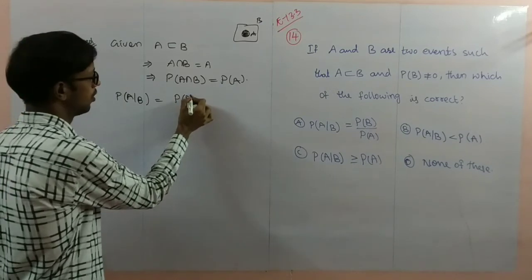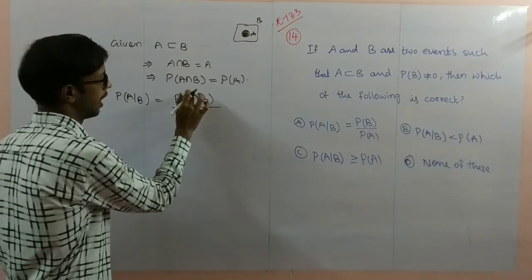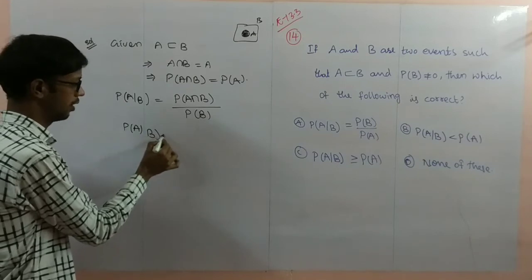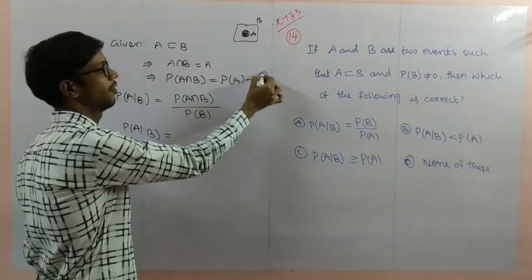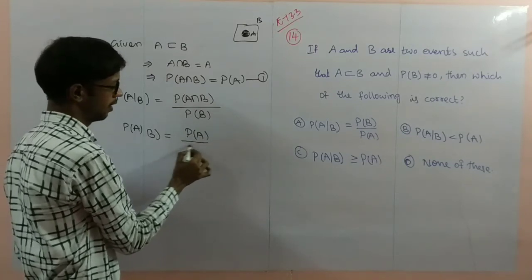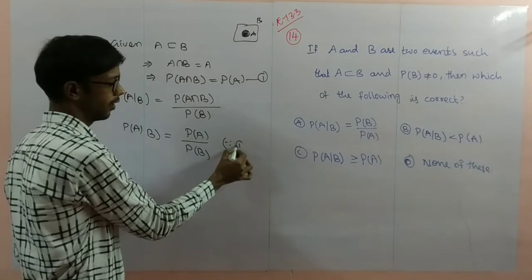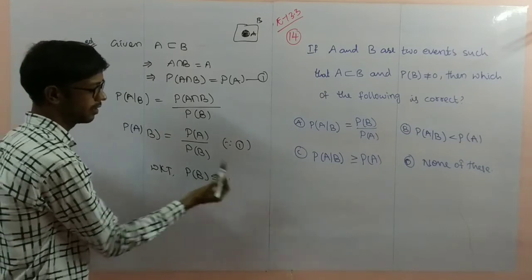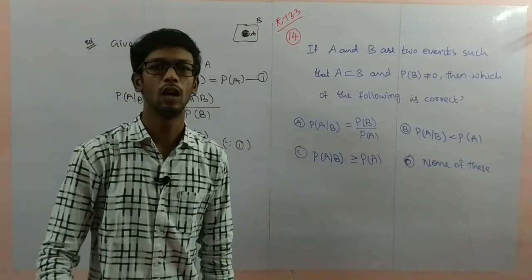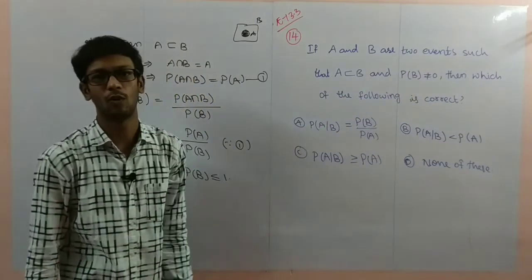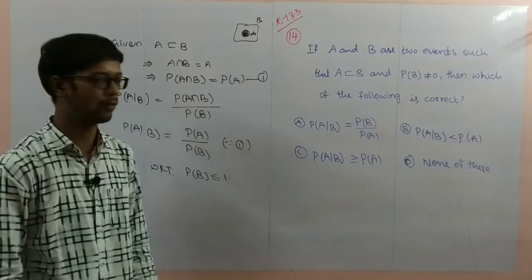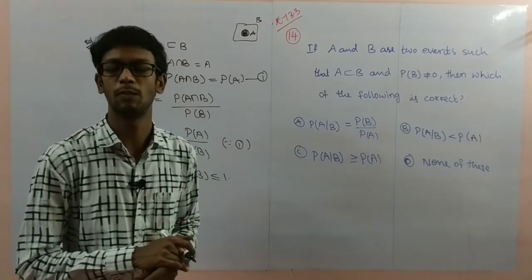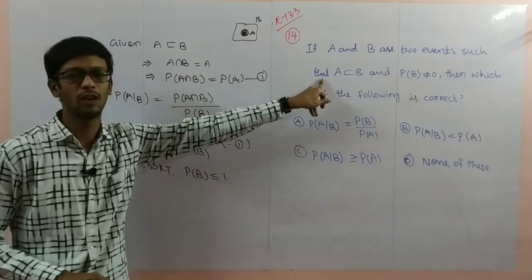P of A by B is P of A intersection B by P of B. So now P of A by B is equal to P of A intersection B, take this as 1, that is P of A by P of B. Since we know that probability of B is less than or equal to 1, not more than 1. Every probability value is compulsorily less than or equal to 1, like 1 by 2, 1 by 3, 1 by 4. And not equal to 0 also they mention.